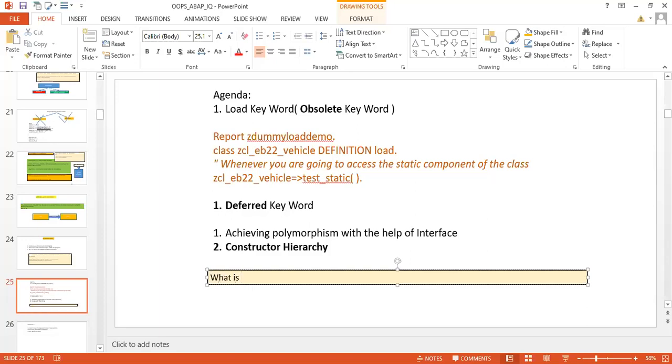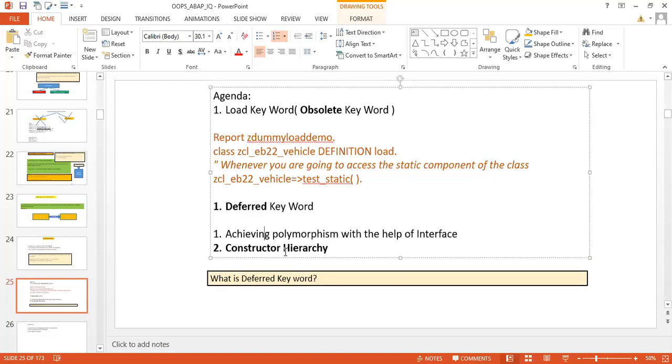So what is the deferred keyword? Suppose you have written one program, and in that program one local class you are going to define later. However, you have to use that later-defined class at the beginning itself. So just to tell the program that, okay, that class is defined somewhere, don't throw a syntax error.